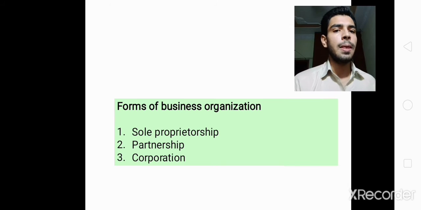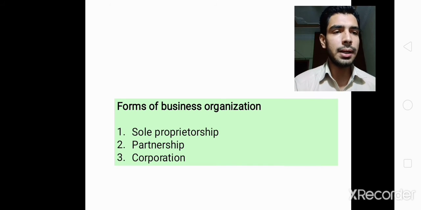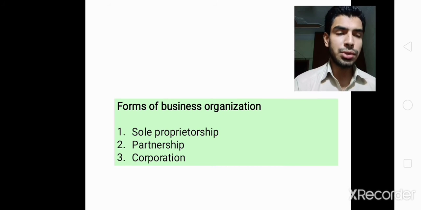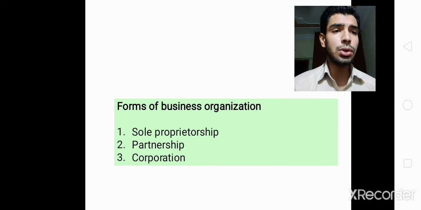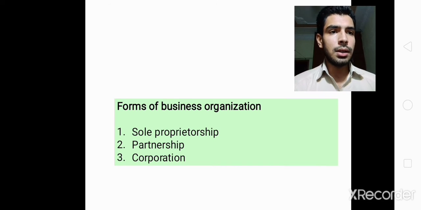Forms of business. There are three forms of business organization: sole proprietorship, partnership and corporation. Sole proprietorship is a business which is owned by one person. It is very easy to set up and it is very least costly. It is not costly like other ownerships. It is the least costly among all the ownerships, and it is usually adopted by small business entities.